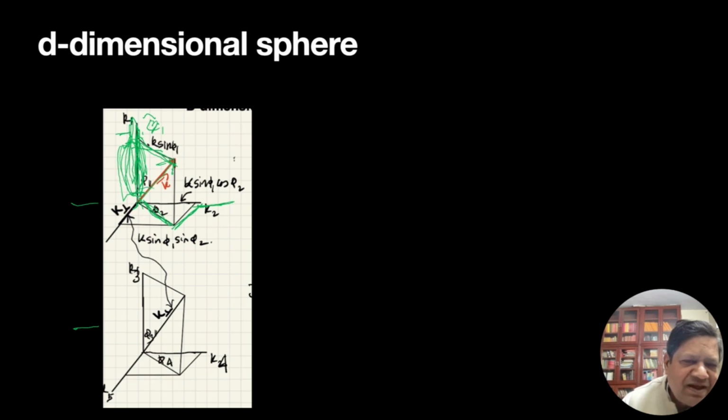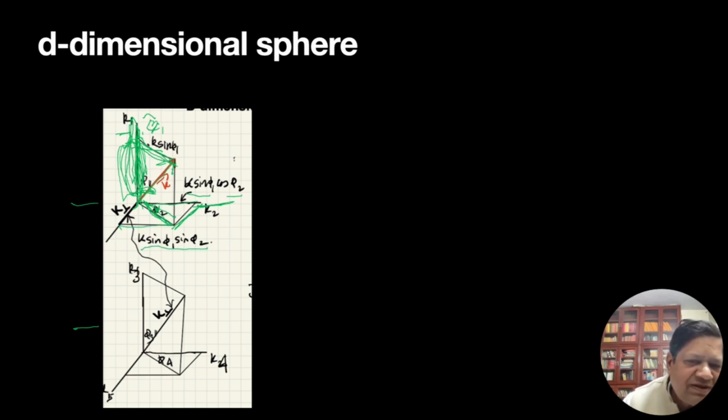If this angle is phi 1, then this is k1 cos phi 1, and this is k1 sine phi 1. I project it again, so that will be k1 sine phi 1 cos phi 2, and this is angle phi 2. In that direction, I'll get k1 sine phi 1 sine phi 2.